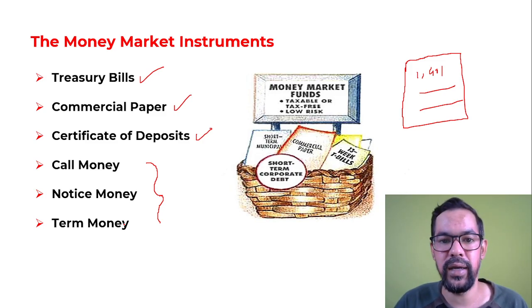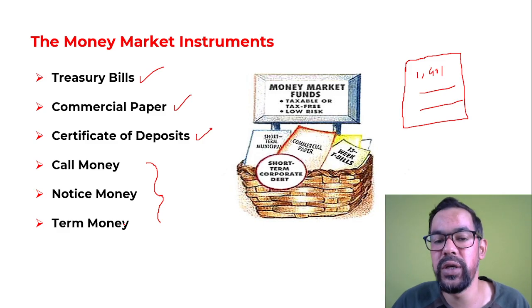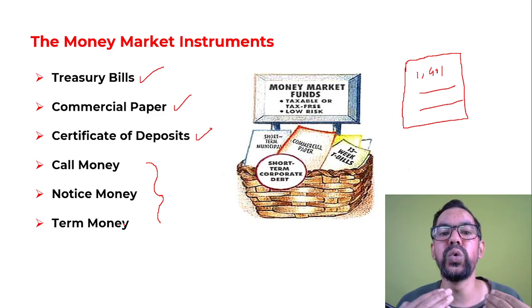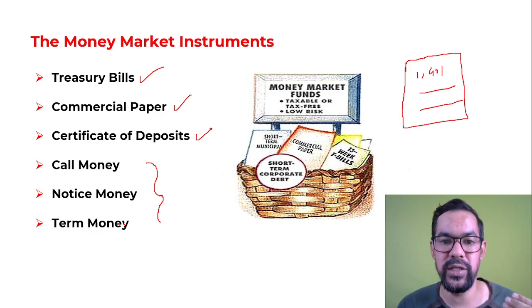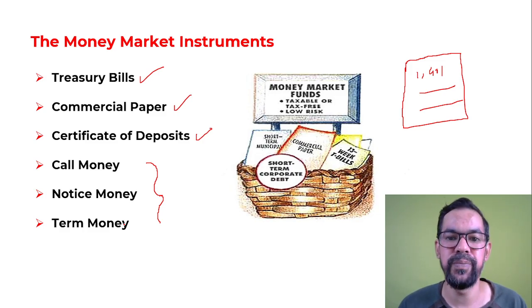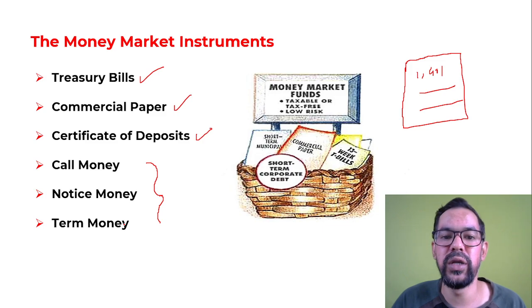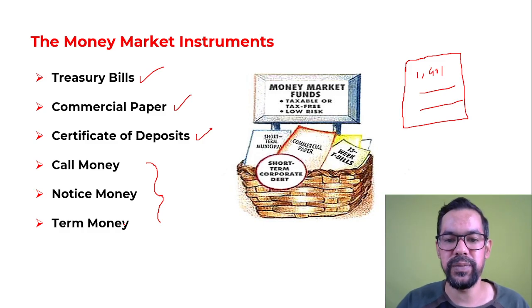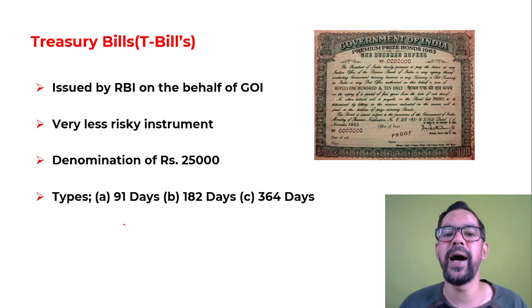If any bank or financial institution issues these kinds of securities in the money market, they call it a certificate of deposit. When two banks have interbank transactions for the short term, it is called call money, notice money, or term money. Similarly, companies use commercial paper. So the first instrument we have is called treasury bills, or T-bills.